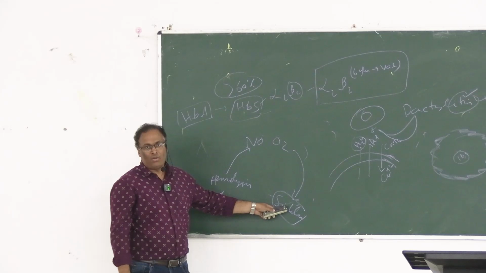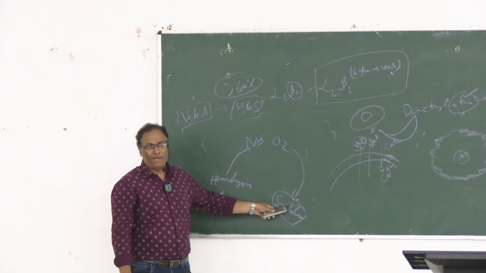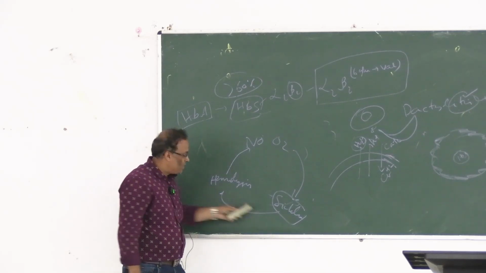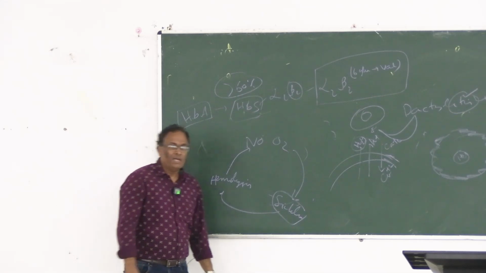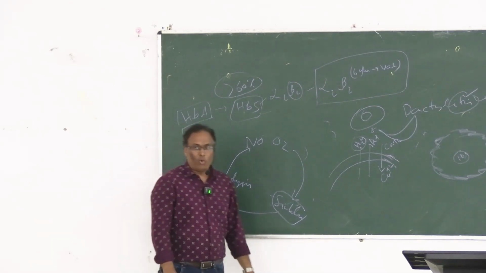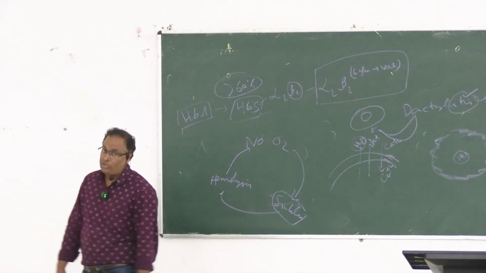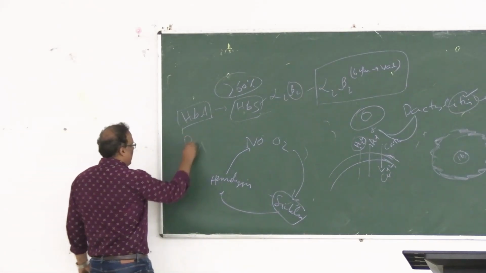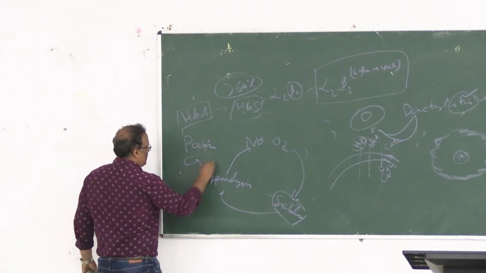It happens after 6 months of age, and it will take some time, maybe 3 to 4 years, not hours, it is years. The number of sickle cells may increase, and that can cause blockage of the vessels, which is called vaso-occlusive crisis, or you can say a pain crisis.